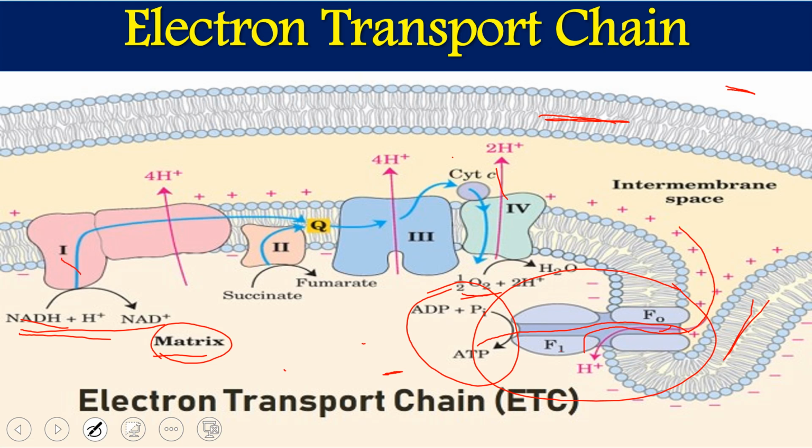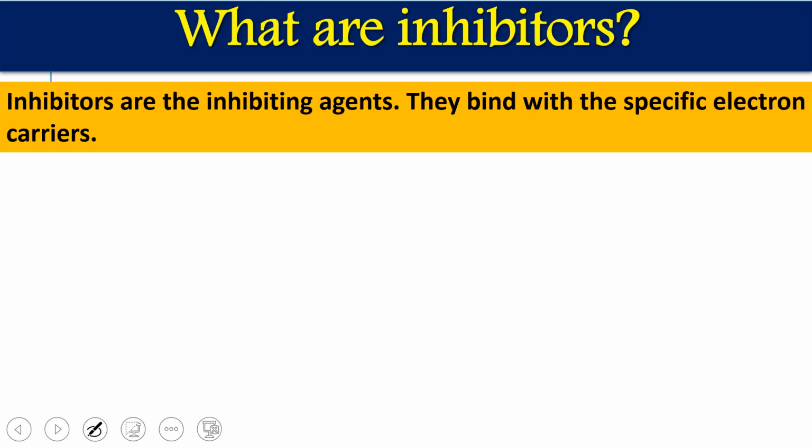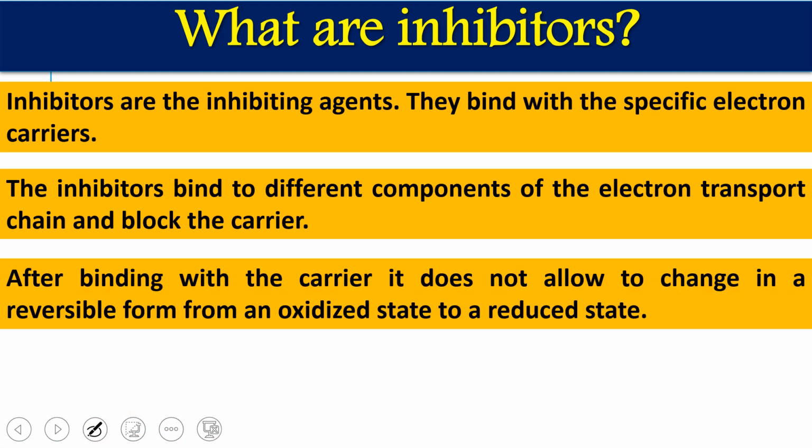Some iron sulfur centers are here. This is ubiquinone. Here we have the BH protein and BL protein. This is one electron carrier. So we have different electron carriers and transporters, and these inhibitors bind with different types of electron carriers. We will see in detail. The inhibitors bind to different components of the electron transport chain and block the movement of electrons from one component to another component.